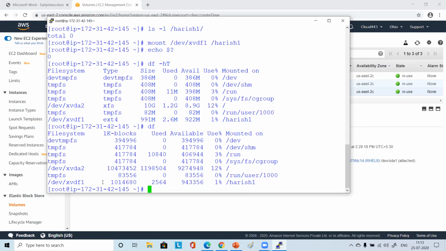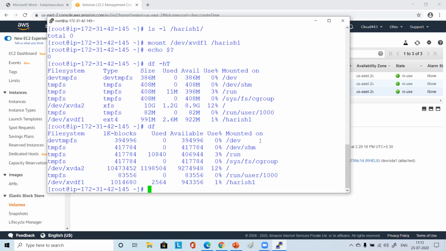If you just say df, it will give you the device name, that is the file system name, and where it is mounted in our directory. If that disk is mounted in our directory, how much is utilized as of now? It shows a size of 991, about 2.6 MB used, and 922 MB or so remaining.